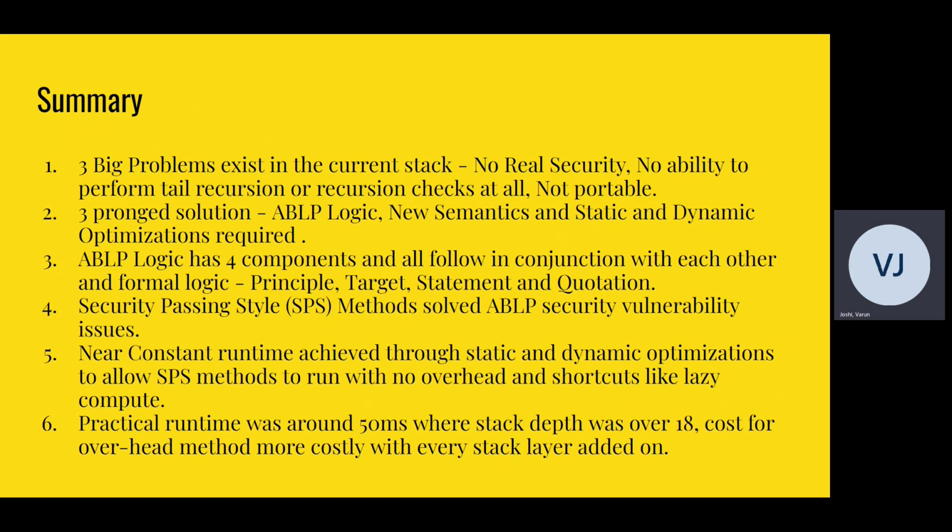So in terms of summary, 3 big problems exist in the current stack: no real security, no ability to perform tail recursion or recursion checks at all, and not portable. The authors came up with a solution that was based on ABLP, new semantics, and optimizations. ABLP had 4 components, and they all are in conjunction with each other. Security passing style takes the problems of ABLP security vulnerabilities and solves those without an extra pushdown stack, and near constant runtime is achieved through static and dynamic optimizations, and there's a practical runtime for the stack depth.